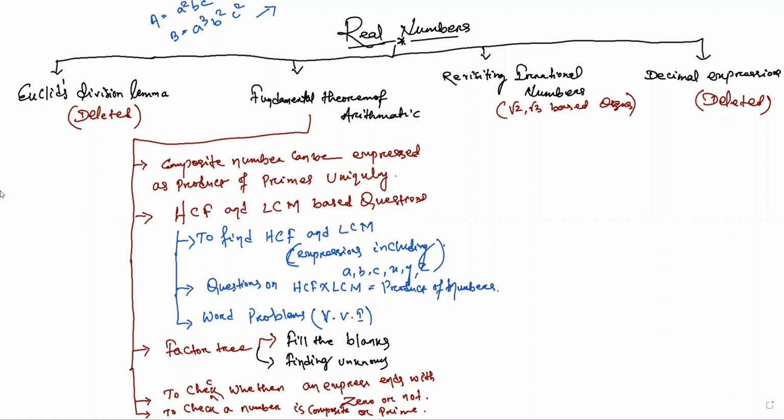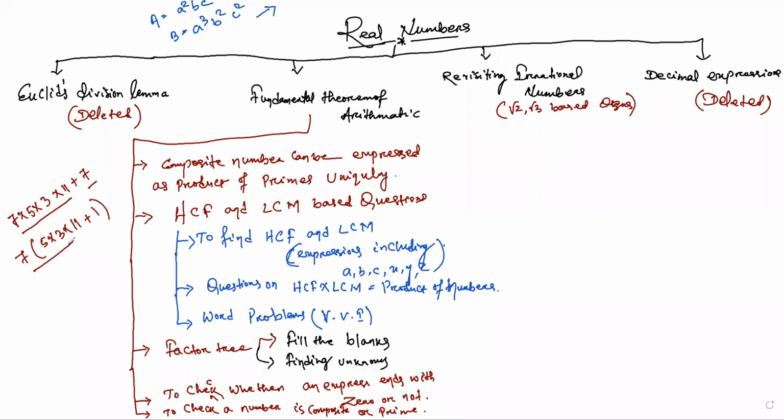These type of questions are generally asked on this. Let me tell, 7 into 5 into 3 plus, let us consider another one, 11 into 7. So always you are going to get a plus sign in between them. What we have to do is make this one part and this another part. Here a 7 is present, there a 7 is present, so 7 is common. This is 7 into (5 into 3 plus 11 into 1). So this is 7 into something. It means whatever the number is, it has 7 as a factor. So this shows that there is an extra factor 7, so it is composite.